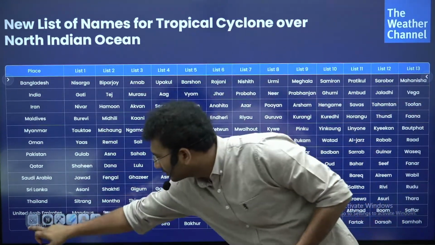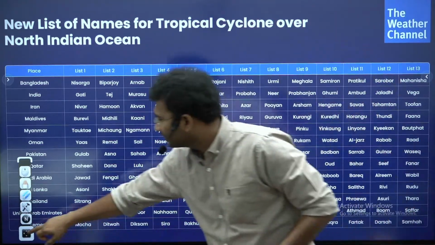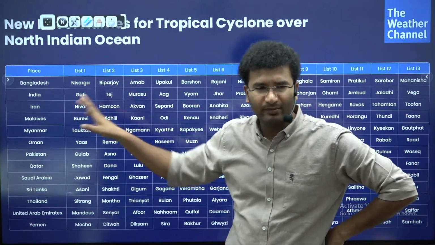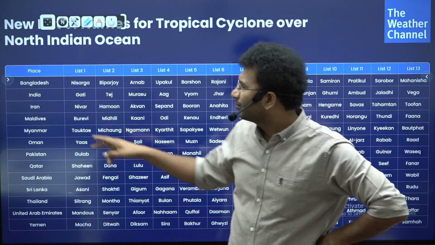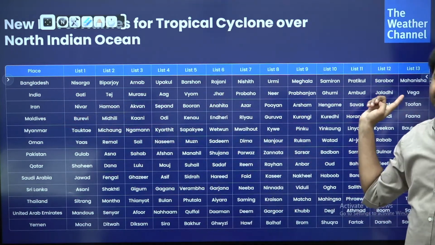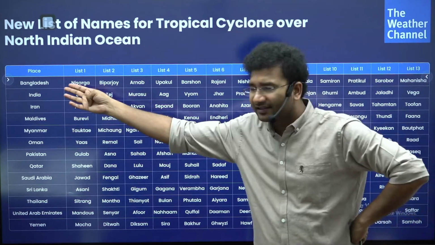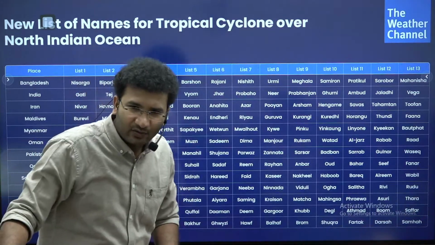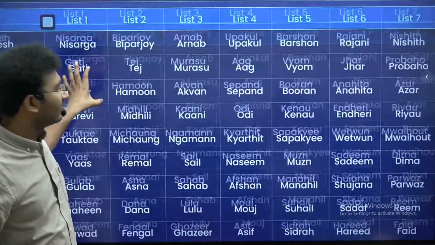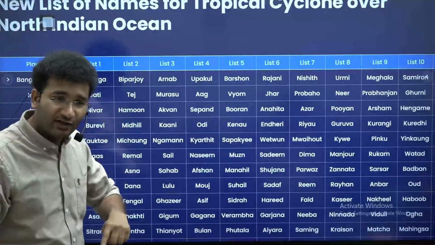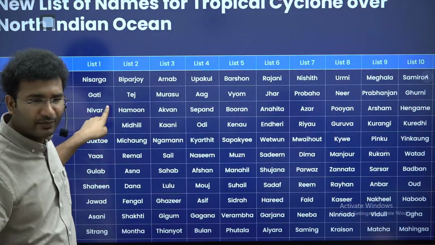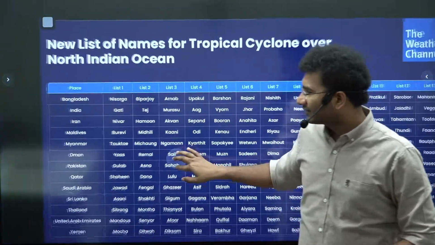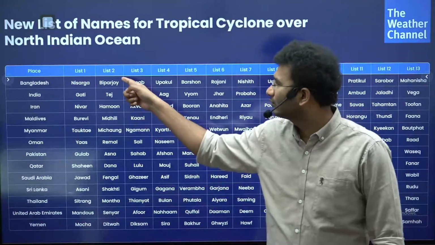Now look here. Broadly, these are the countries bordering either the Bay of Bengal or the Arabian Sea. For example, India has already given 13 names, and Bangladesh has already given 13 names. Now the naming is like this. For example, today there is a cyclone, it will be named Nisarga. If there is a next cyclone, it will be named Gati, given by India. If there is a next cyclone, it will be named Nivar. Like that, after 13 cyclones have finished, again the name will go to list 2.